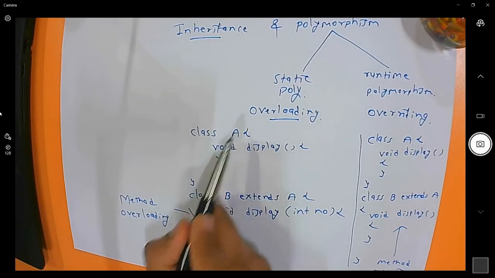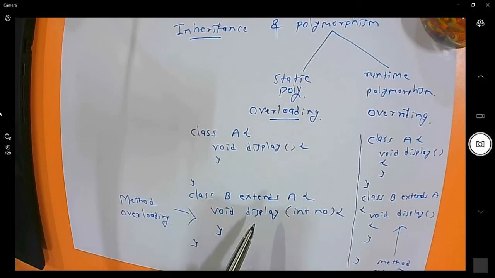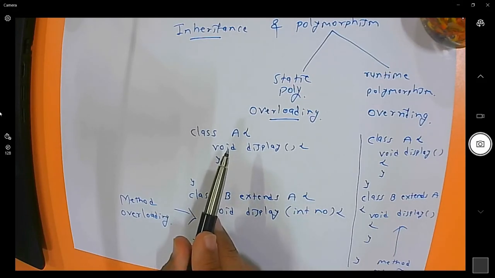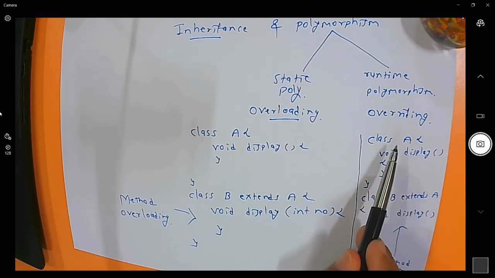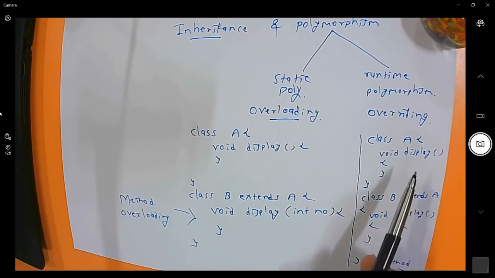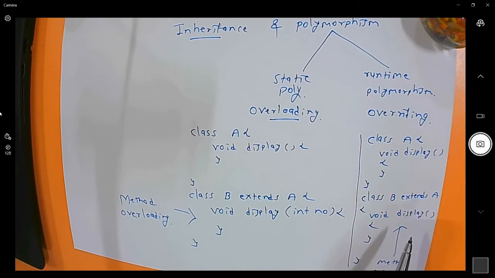But A cannot access the property of B. Why? Because this is the own method of B and it is not overridden from class A. But here, if you look carefully, the father can access the function of B. Why? Because this function is overridden in the child. In short, what can the father access from the child? The father can access only the overridden method from the child, while the child can access all the properties of the father.